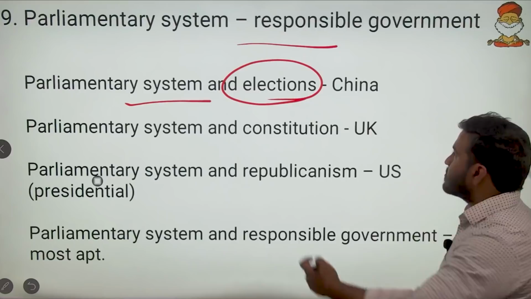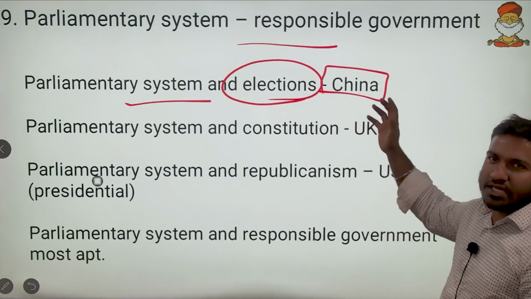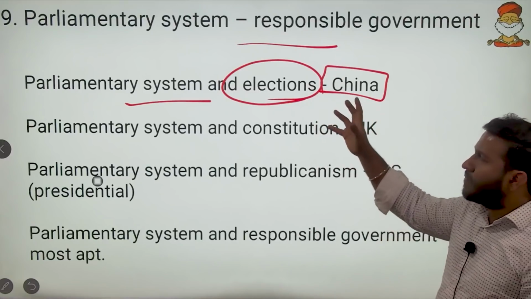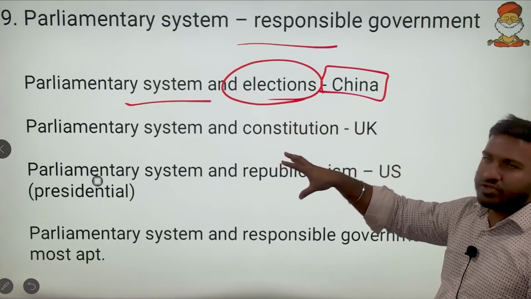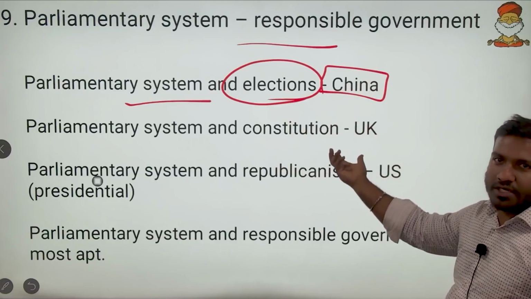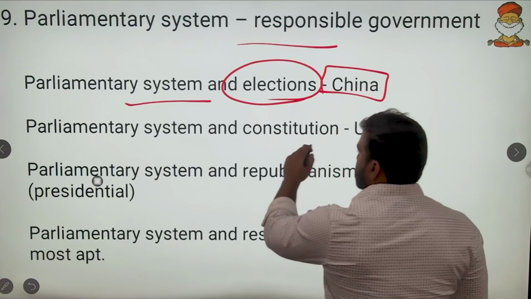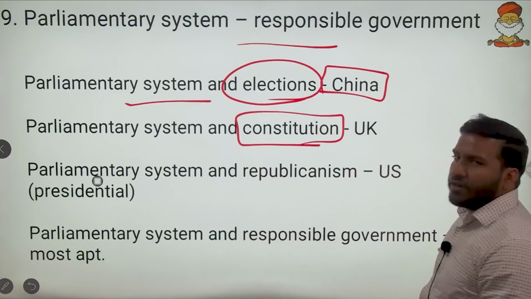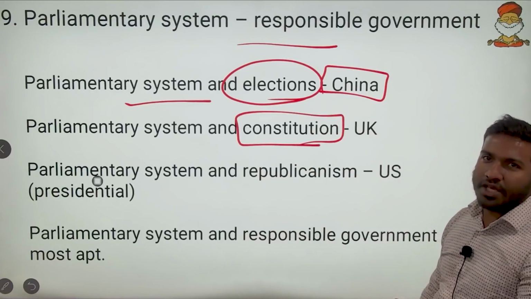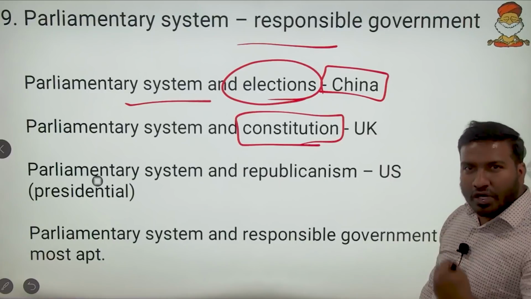Say for example, China conducts elections. The Communist Party of China conducts elections. So can we say it is a parliamentary system? The Chinese government is not a parliamentary government. It is a communist government. Okay. Then the parliamentary system and constitution. Does everyone who has a constitution become parliamentary? No, there can be some parliamentary governments that do not even have a constitution.